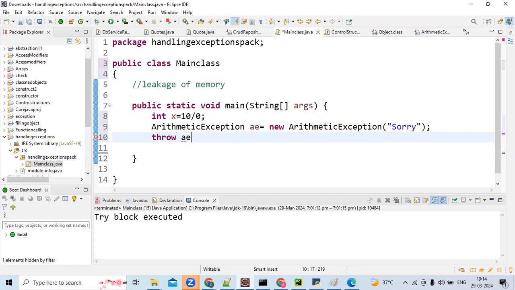You are explicitly giving a command to throw the exception. You're getting right what I was trying to say. Sumant, you are explicitly giving the command, throw arithmetic exception, okay?